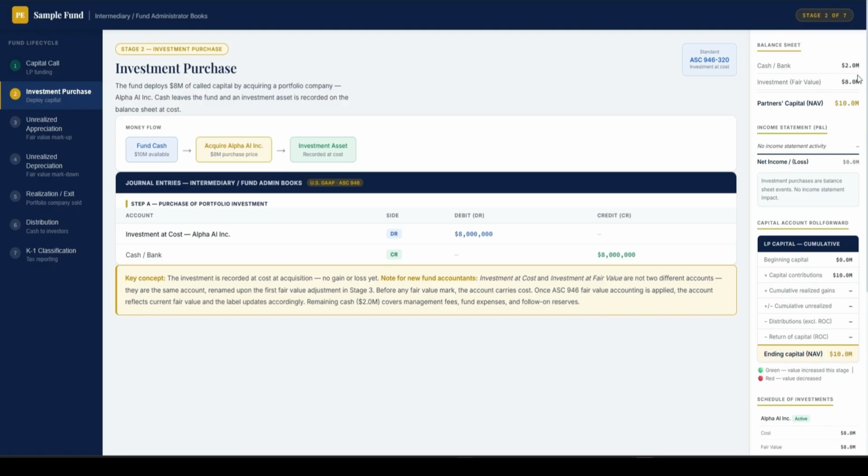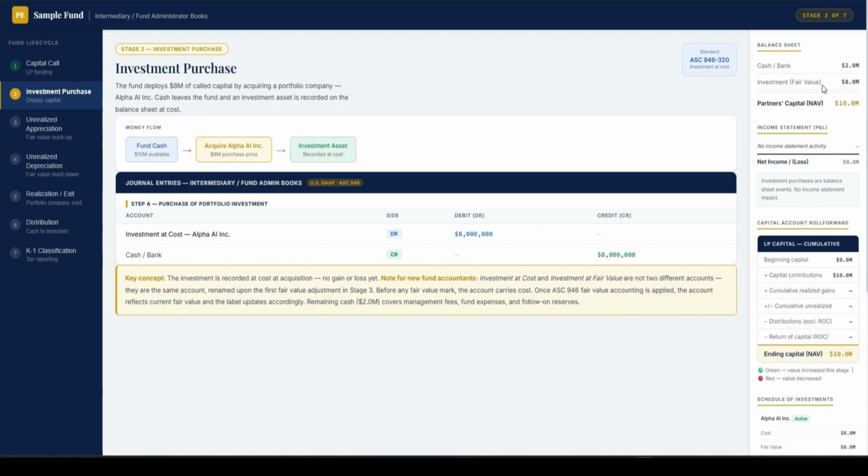Our $10 million cash on the balance sheet before is now only $2 million. And then we will book $8 million fair value for the asset we purchased, because we just purchased it. So the cost equals the fair value.